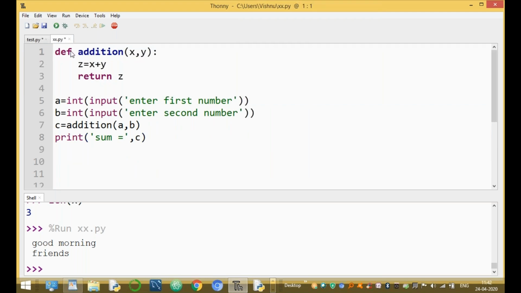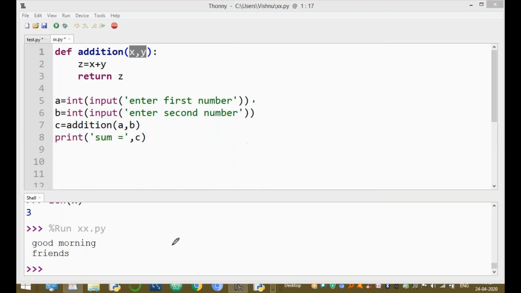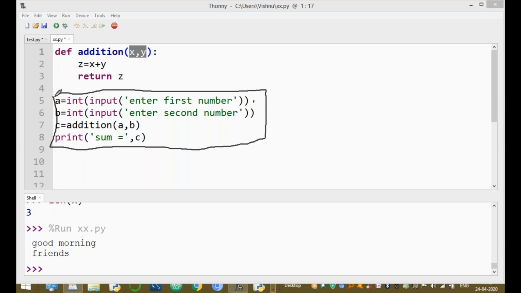In this program, first this statement is executed.